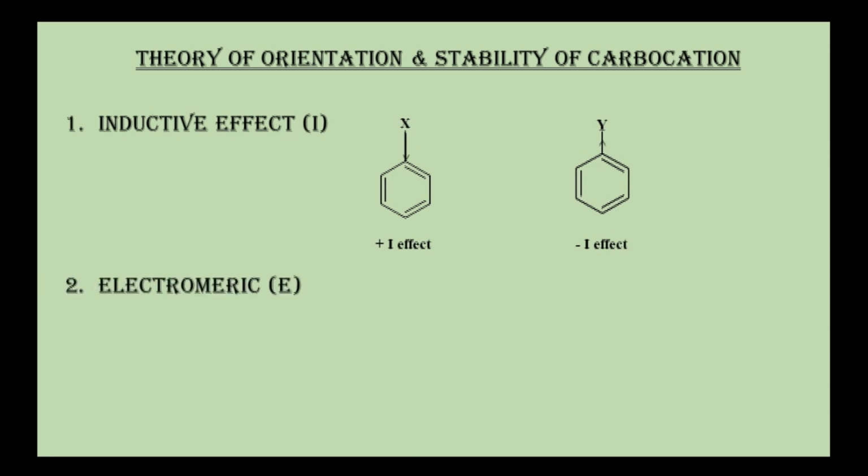Secondly, electromeric effect. Now one of the unshared pair of electron can undergo electromeric shift by interacting with pi electrons on the ring as shown in this diagram. Now this makes the ortho and para position electron rich. That's why specifically in this case, or due to this effect, the attack of electrophile will take place at ortho and para position.